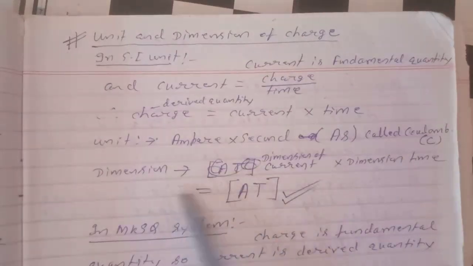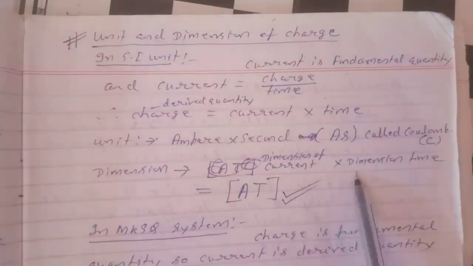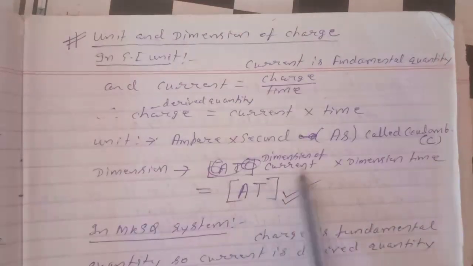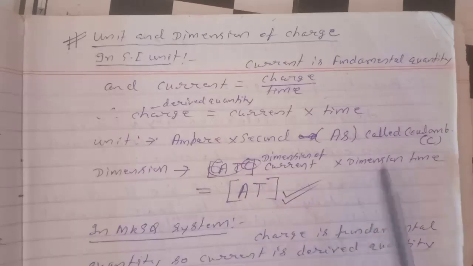And the dimension, that is the dimensional formula. Current is a fundamental quantity and is represented by its dimension A, and time is represented by T. So A into T is the dimensional formula of charge.